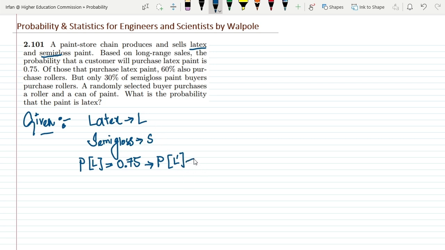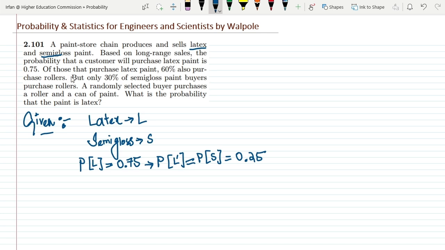So the probability of purchasing semi-gloss is 1 minus 0.75. Of those that purchase latex paint, 60% also purchase roll.